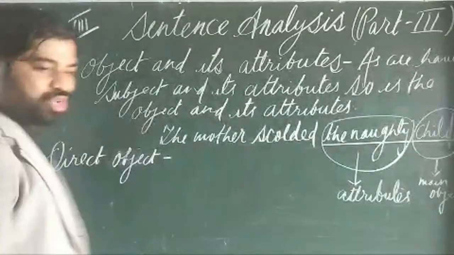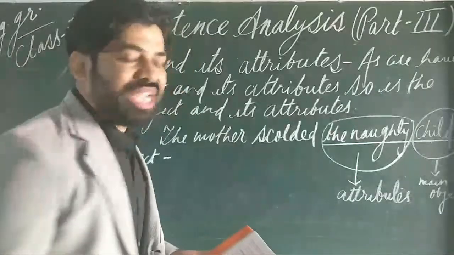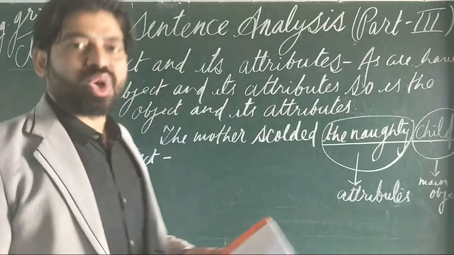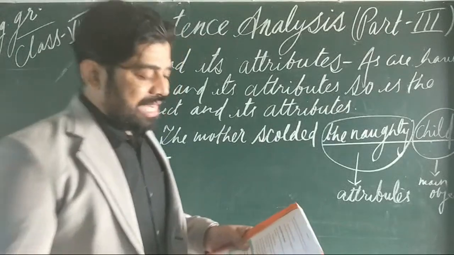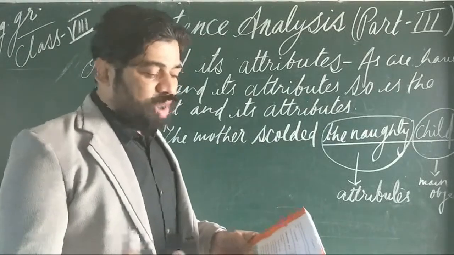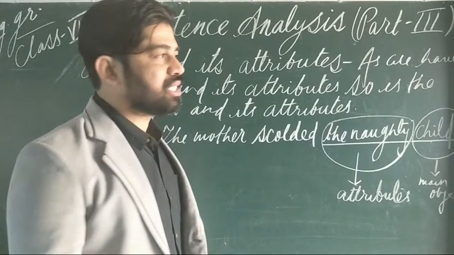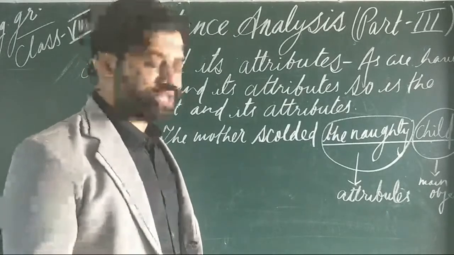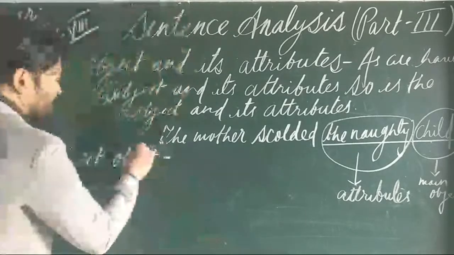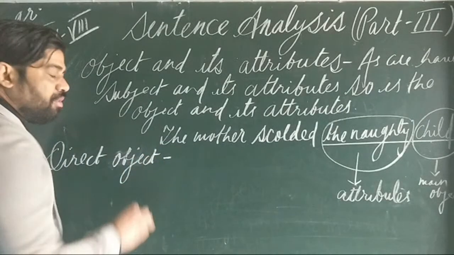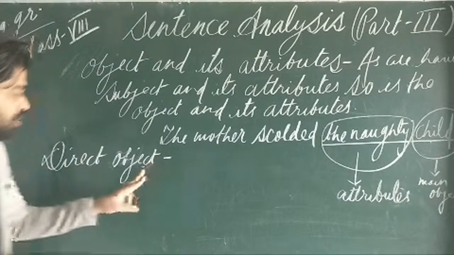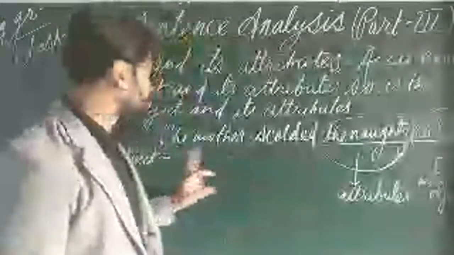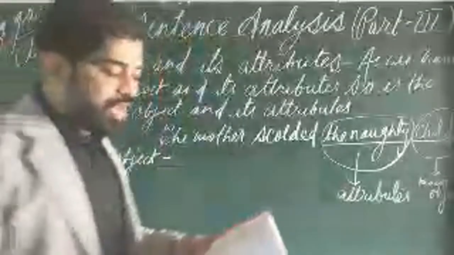Whenever you look at a sentence, there will always be two objects with a transitive verb. Yesterday we discussed the transitive verb, that in a transitive verb there will always be an object. So there will be two objects. One object will become the direct object and the other object becomes the indirect object.